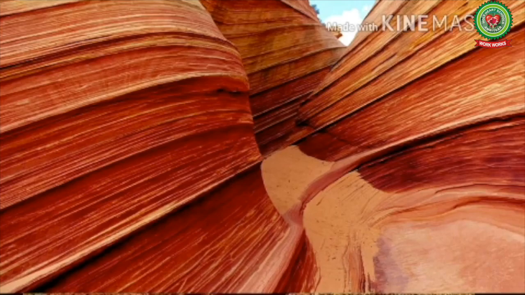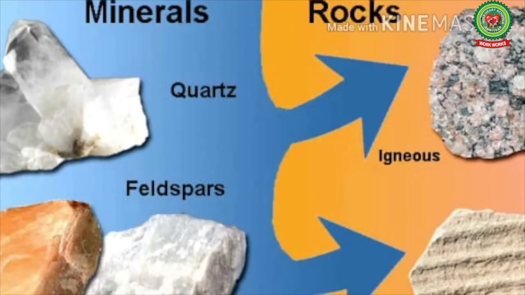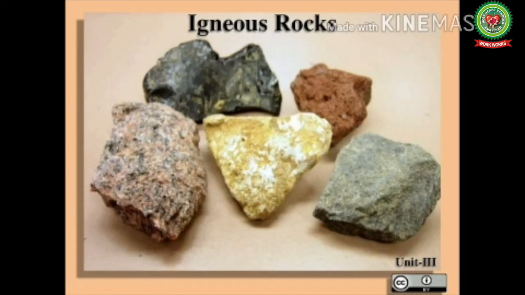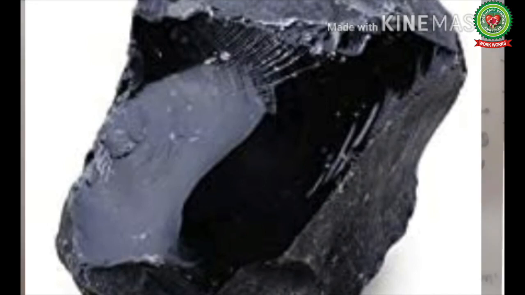Next, it has no layering like sedimentary rocks. Igneous rocks are made up of two or more minerals. They may contain feldspar and silica or ferrous iron along with magnesium. These rocks may be light or dark colored. This depends upon the amount of silica present in the rock. And they are mostly made up of mineral crystals of different sizes. This is the reason they have a very glossy look.